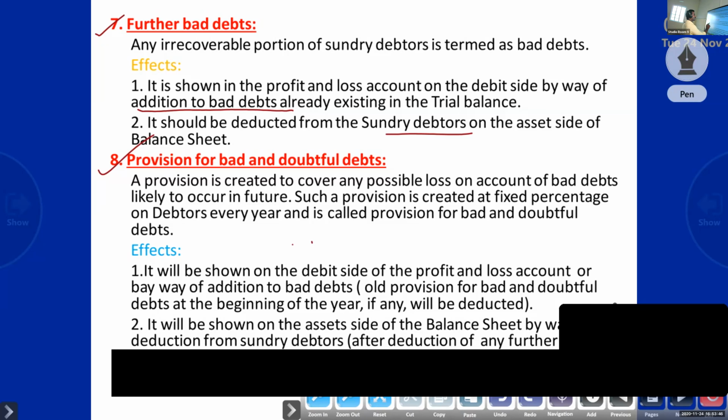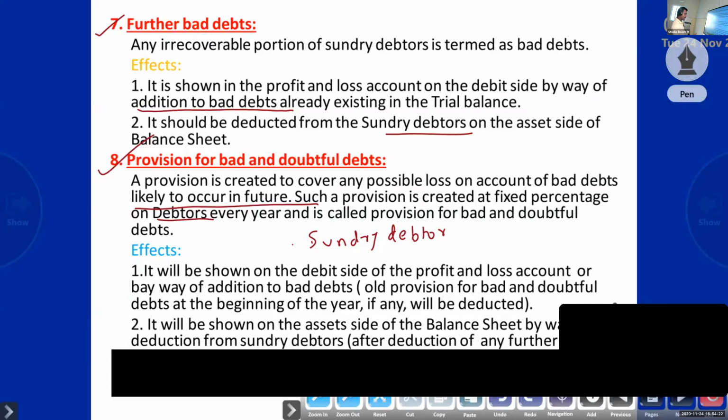So a provision is created to cover any possible loss on account of bad debt likely to occur in future. Such provision is created at a fixed percentage on debtors. On which basis do we have to calculate? We know that depreciation is calculated on the basis of assets. Likewise here, provision for doubtful debt is calculated on the basis of sundry debtors: sundry debtors into percentage.